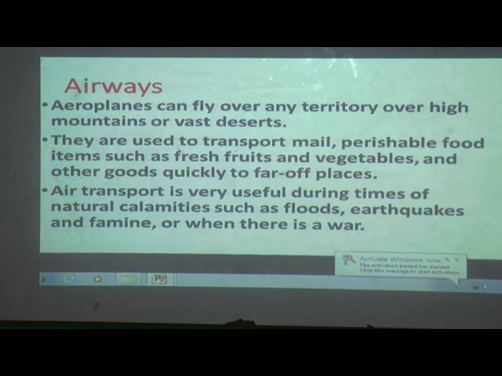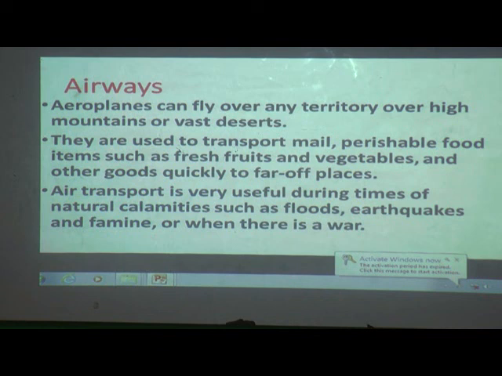Air transport is very useful during times of natural calamities such as floods, earthquakes and famines, or when there is a war. When there is war, yes, we have wars at our borders. In that, airways is very useful to us. Why?